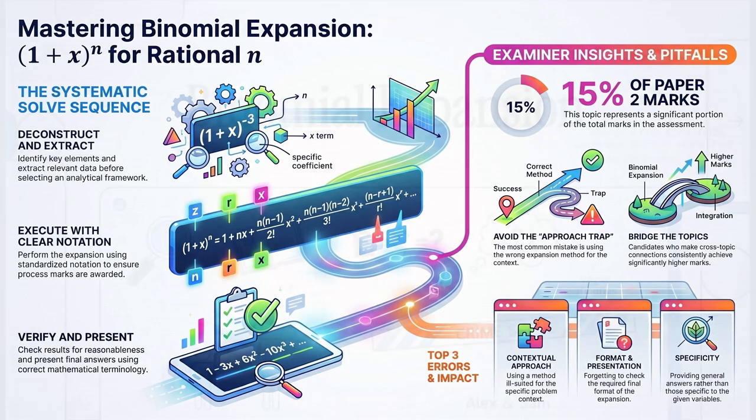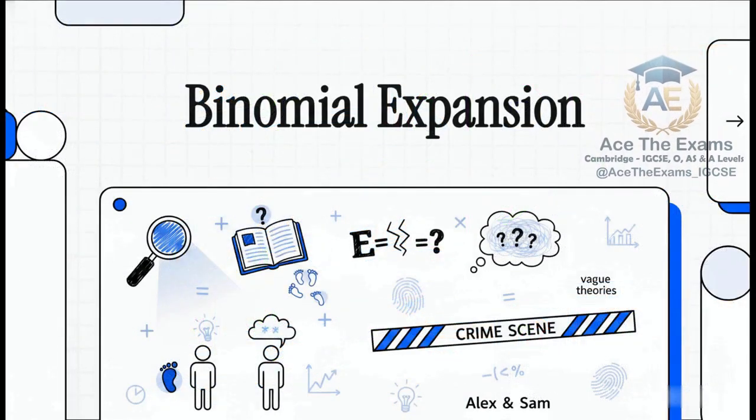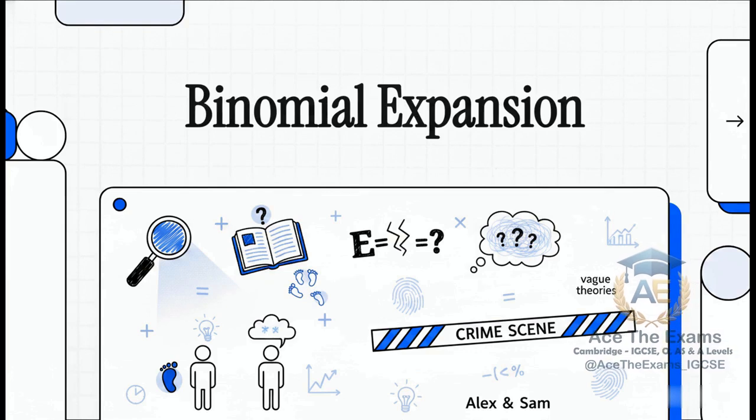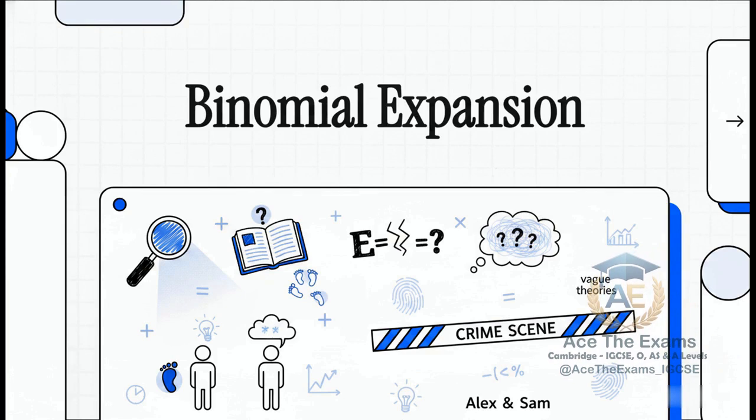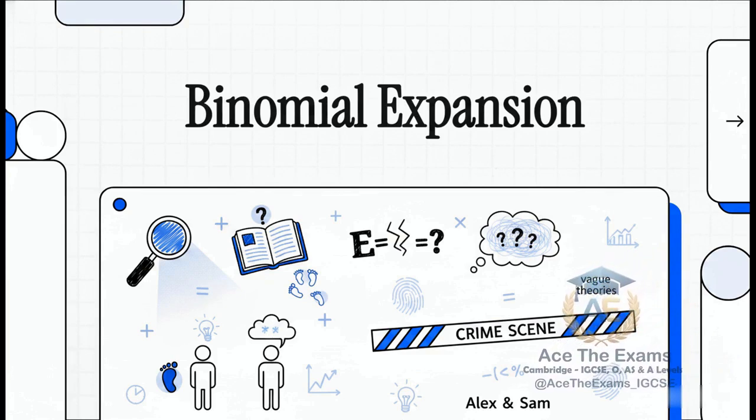I'm your lead detective for this explainer. Today we're opening up Case File, the Failing High Tariff Question. We're investigating the Cambridge AS and A-Level Mathematics 9709 syllabus, and we're zeroing right in on the binomial expansion of (1 + x)^n, specifically for rational n.